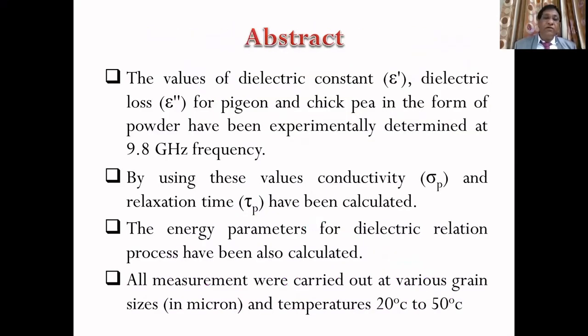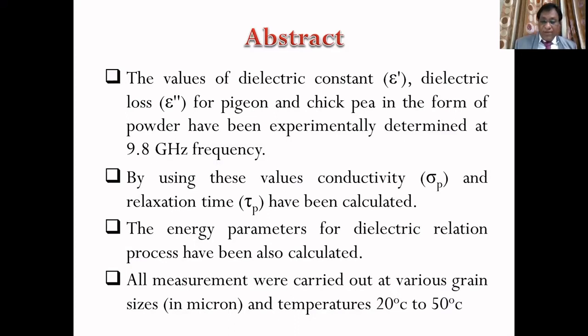In brief, I have found the dielectric parameters, dielectric constant and dielectric loss, of pigeon pea and chickpea at a frequency of 9.85 gigahertz. Using these findings, we can find the conductivity, relaxation time and the energy parameters.